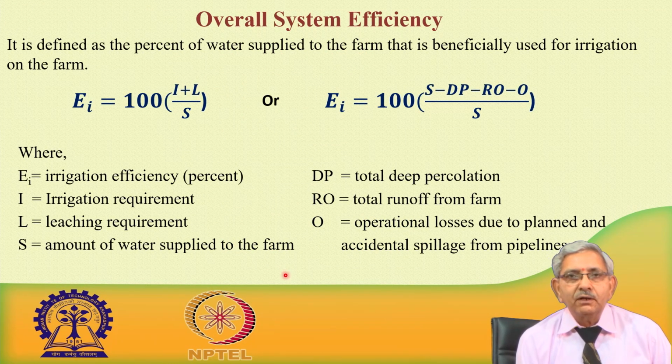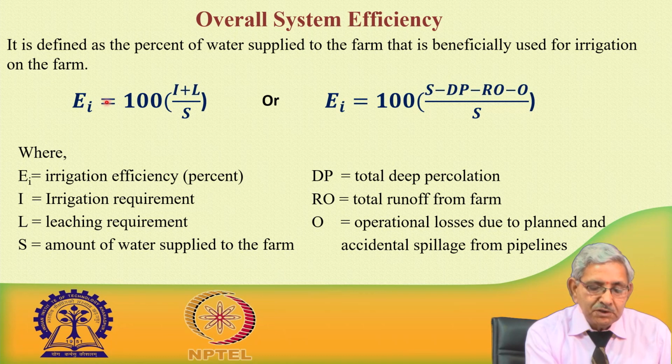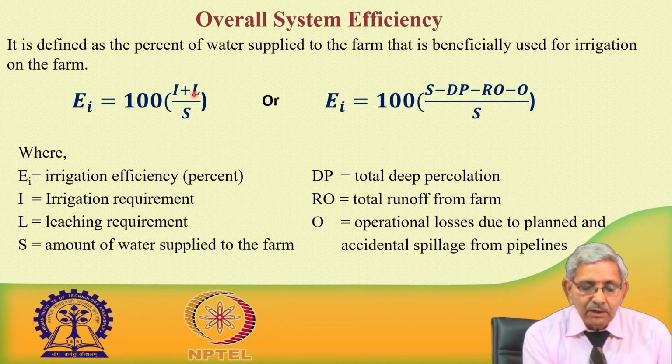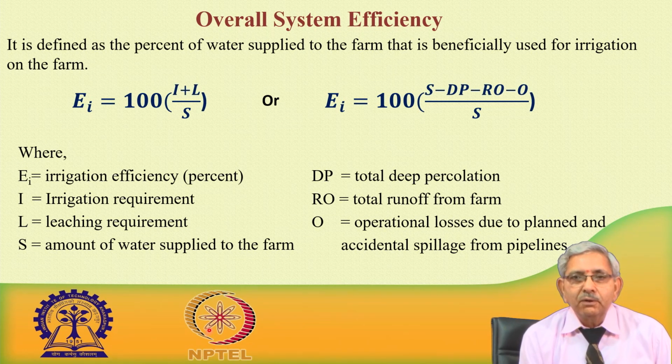When we say overall system efficiency, it is given by EI equal to irrigation requirement plus leaching requirement divided by the amount of water supplied to the farm, to the field.